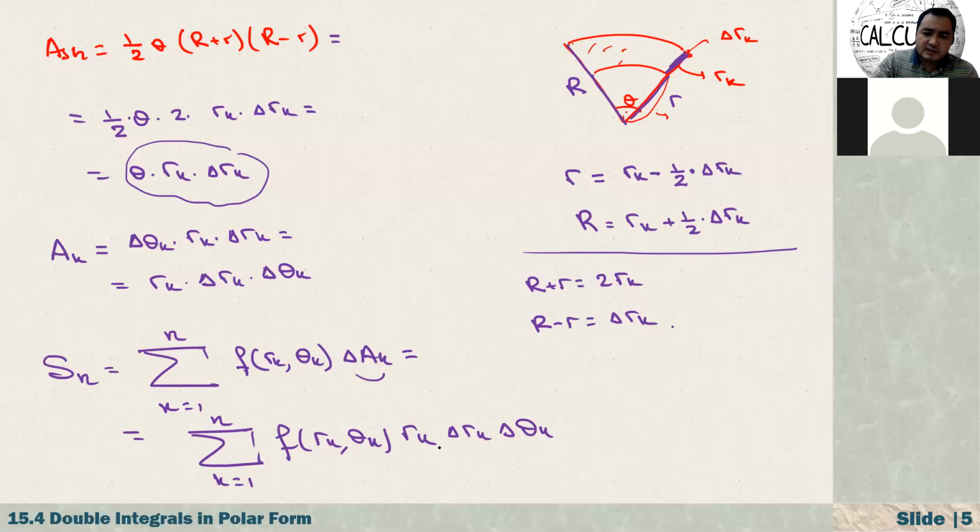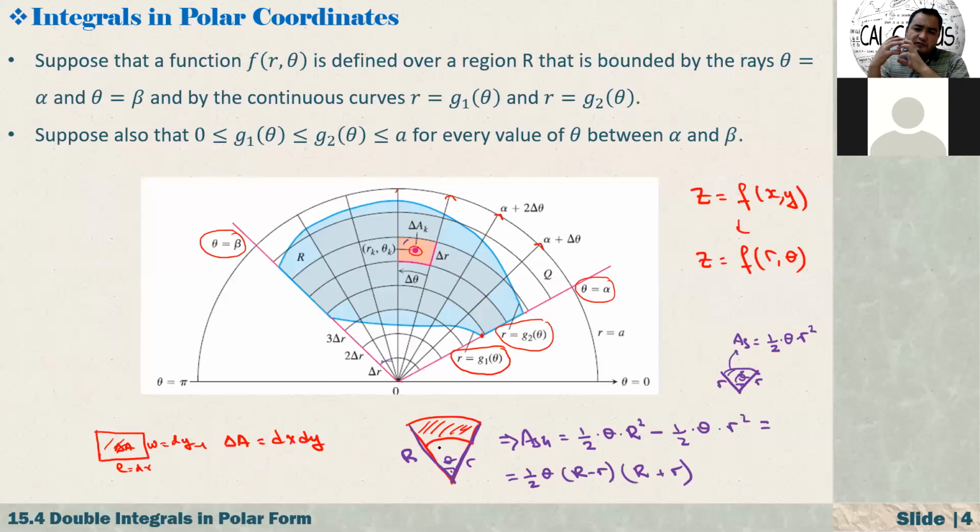Again, guys, the main idea is that if you're given the region, we're just partitioning this into n small pieces, some kind of polar rectangles. After that, we approximate one area, pick any point from that region, and calculate the value of the function. What is the geometric interpretation? If our function is positive there, it gives us the volume of the solid sitting on this region. We are summing up all of these.